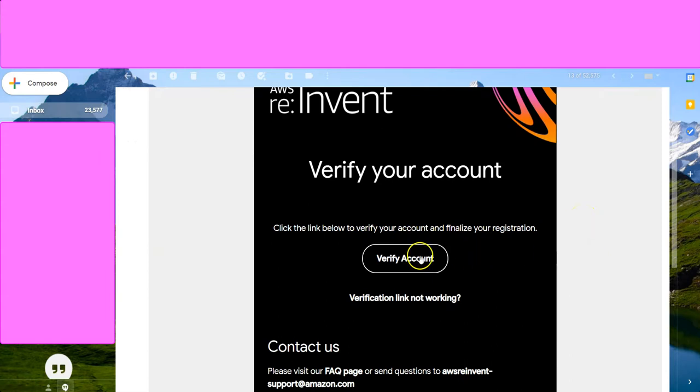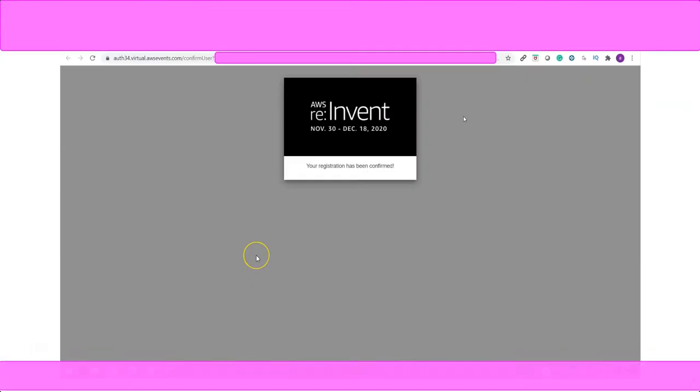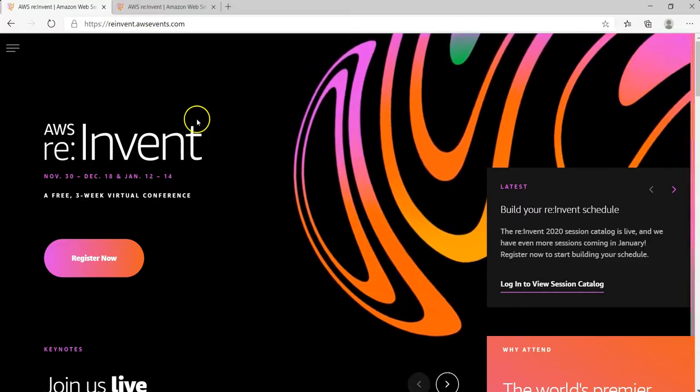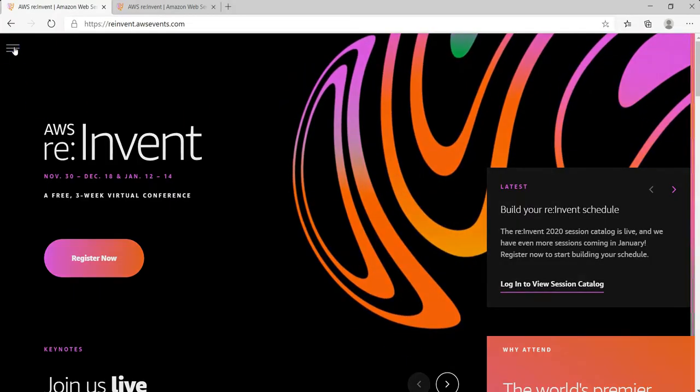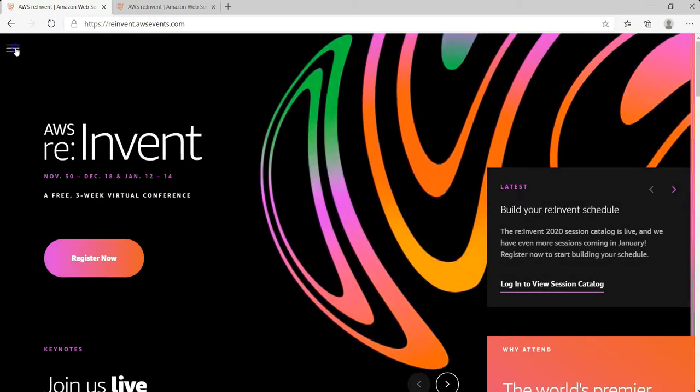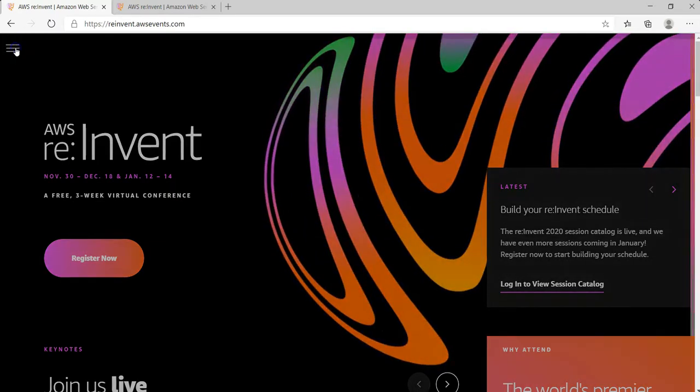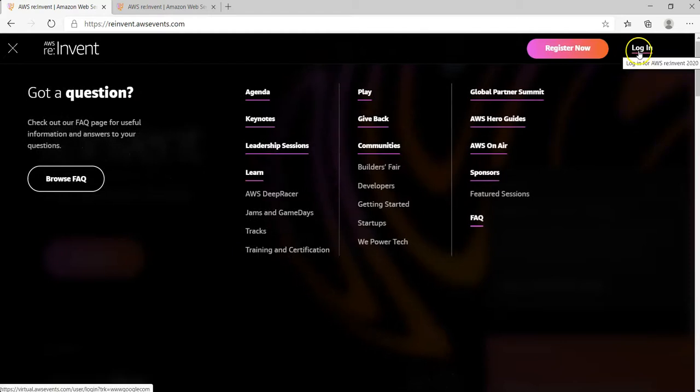On this email you need to click on this verify account button, and once you verify your account, you will receive the message on the screen like this: your registration has been confirmed. After that you can log into your account by clicking on this icon on the top left corner and clicking on this login button.